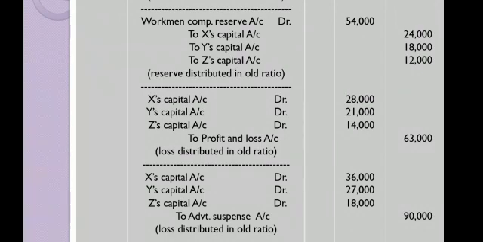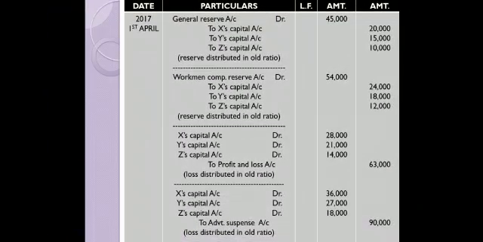Children, I hope the entries are clear. You have seen wherever a credit balance is there, it will be credited to the partners' capital account. Wherever a debit balance is there, it will be debited to the partners' capital account. So is this illustration clear? Moving on to the next thing.